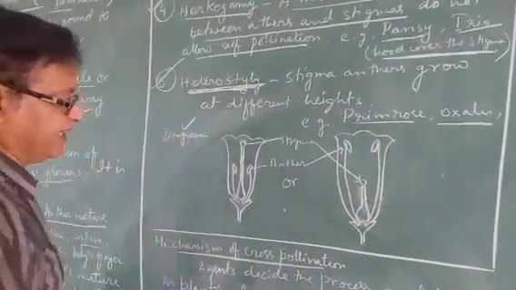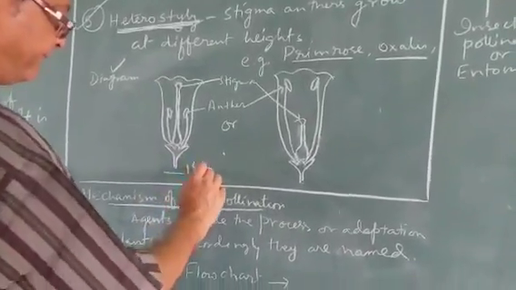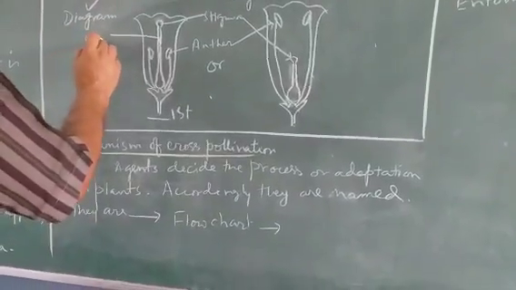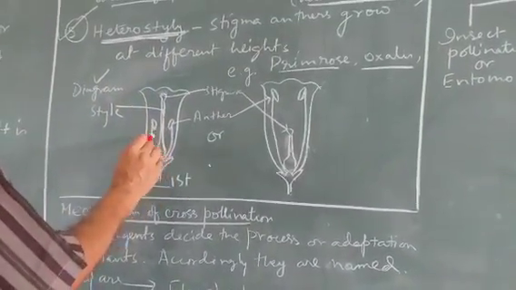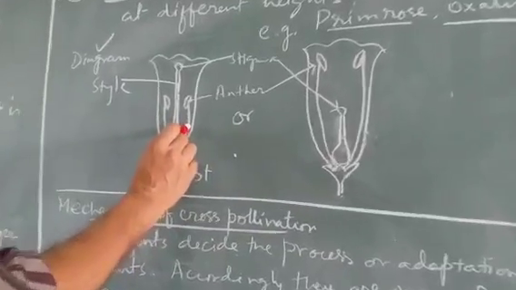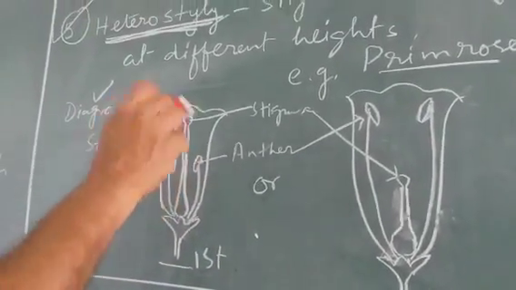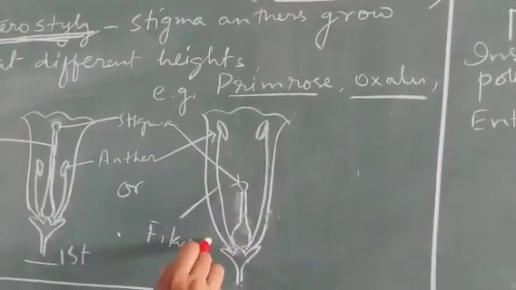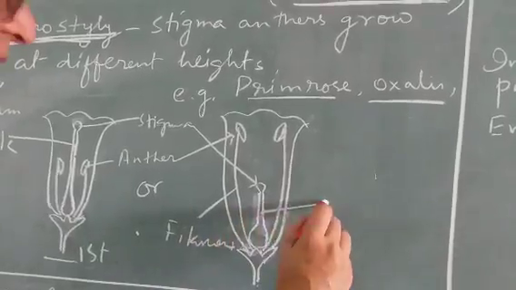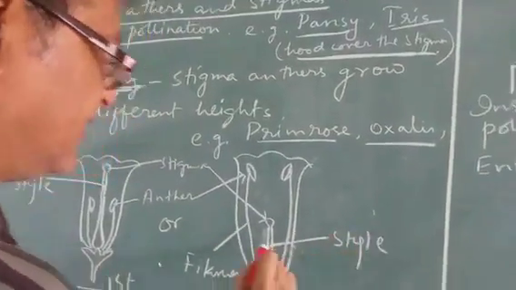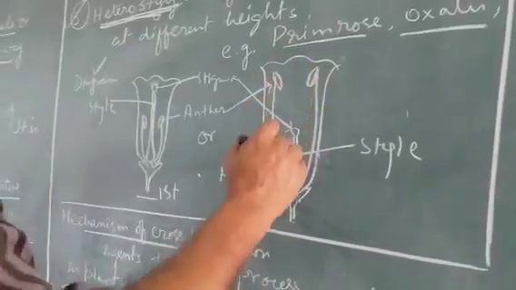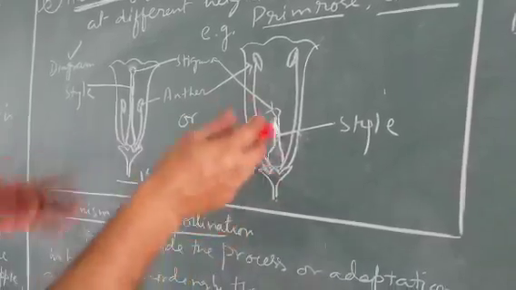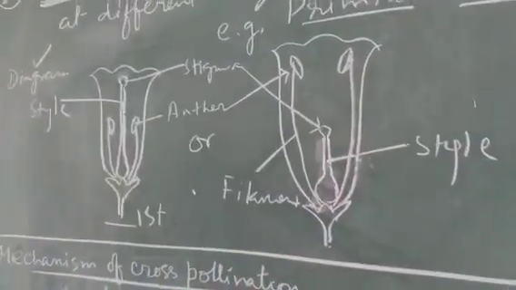The diagram will explain it. In this first case, the stigma is this and it is the style. Look at the length of the style and look at the length of the filament. It is shorter, so it is far away. The opposite case is this, where this is the filament and this is the style. The style is short and the filament is long, so they are far away. So this distance results in inability of self-pollination. The only case left is cross-pollination.